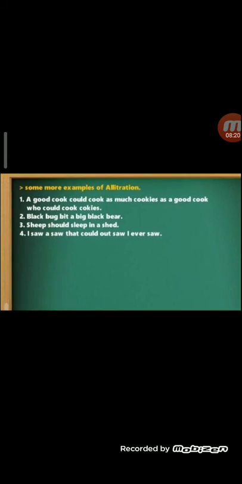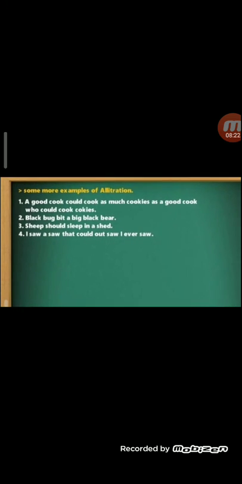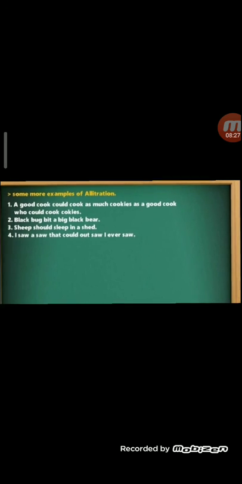I saw that I could not so I ever saw. Here I is repeated, alliteration, and it is also repetition. Saw. Right? So sometimes a figure of speech can be alliteration as well as repetition to give a poetic effect.